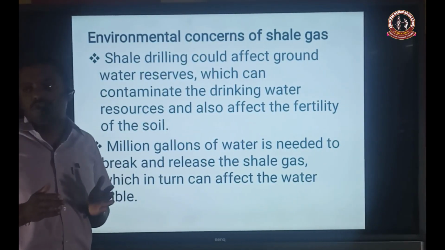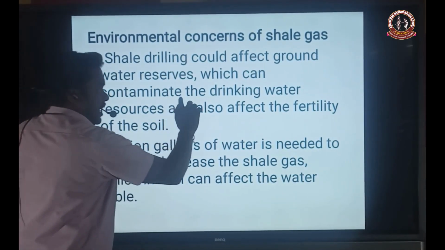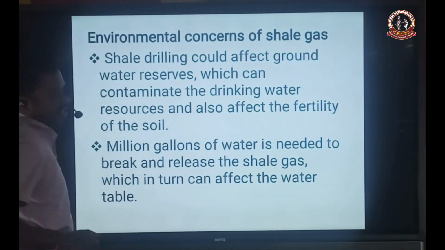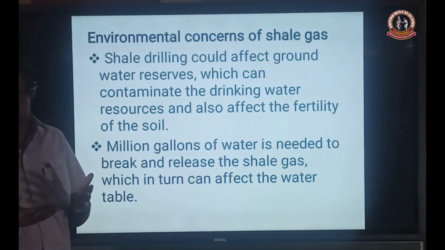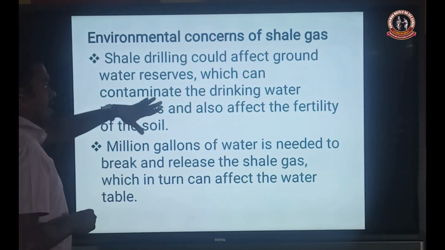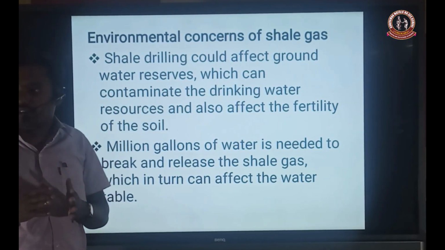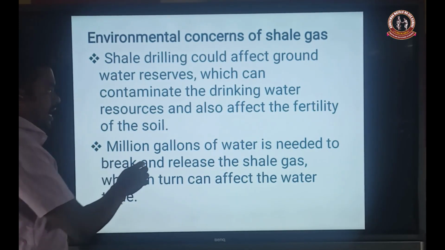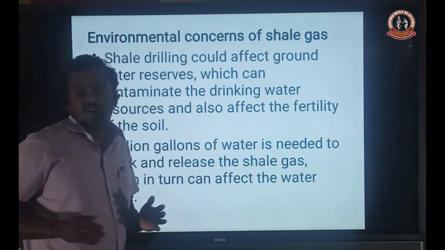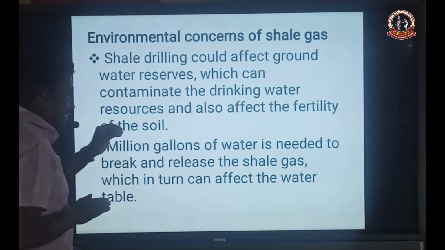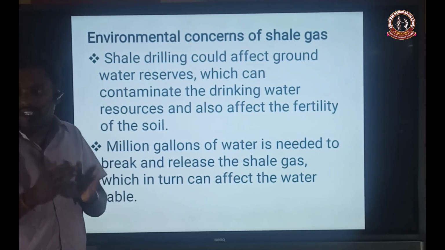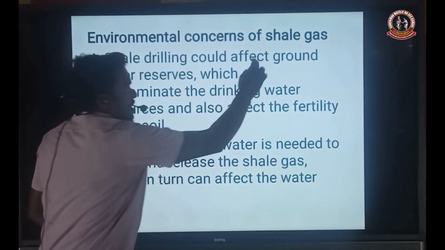Here contaminate means polluted. Different kinds of drinking water resources are present on the earth's surface, and all of them can be contaminated or polluted. It also affects the fertility, that means the strength of the soil.